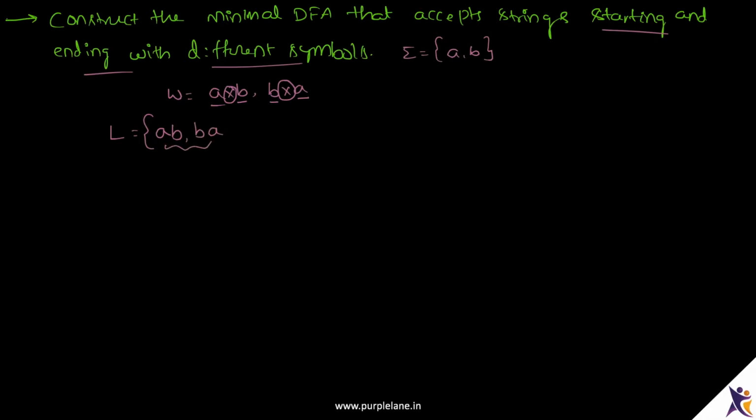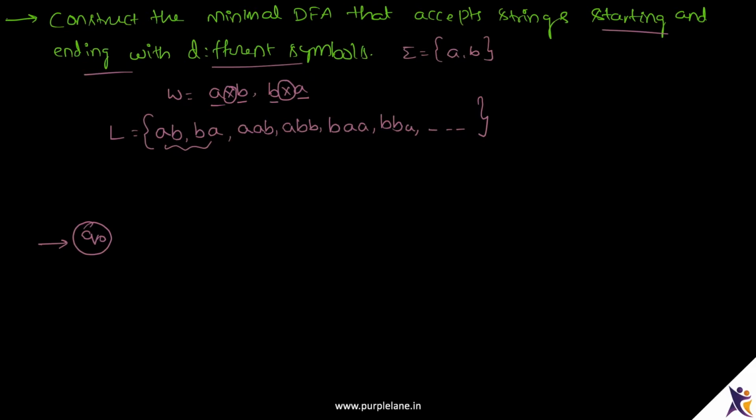These two are the minimal strings, and the rest of the strings are AAB, ABB, BAA, BBA, and so on. Since the language does not have epsilon, the initial state will not be the final state. Let's say Q0 is our initial state.